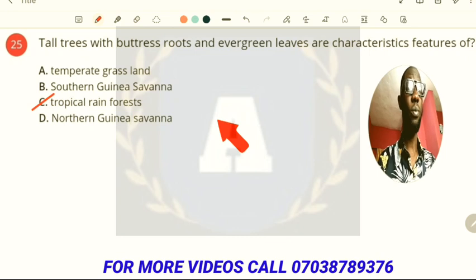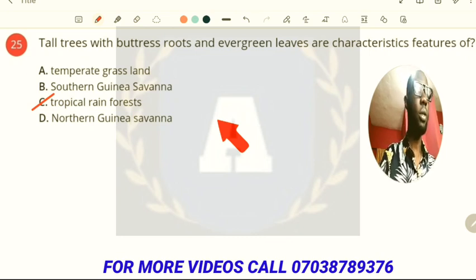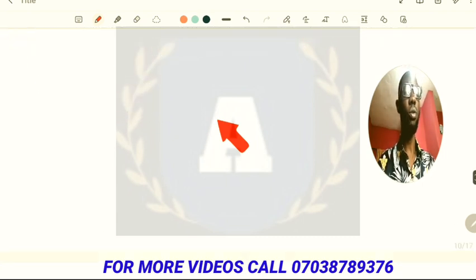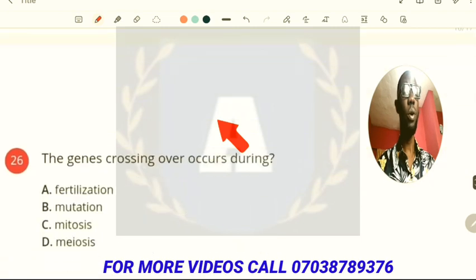The first aspect is varieties of living organisms. The second aspect is forms and function. Third aspect is ecology. The fourth aspect is evolution and adaptation. Then the fifth aspect is genetics and variation. So those are the aspects you are going to be asked questions on in biology. That is quite very important for you to know as a student preparing for biology.